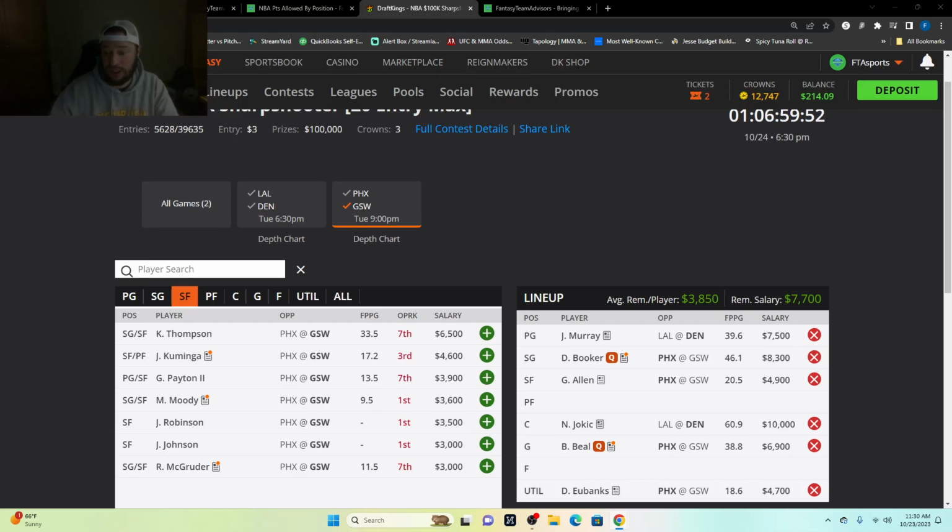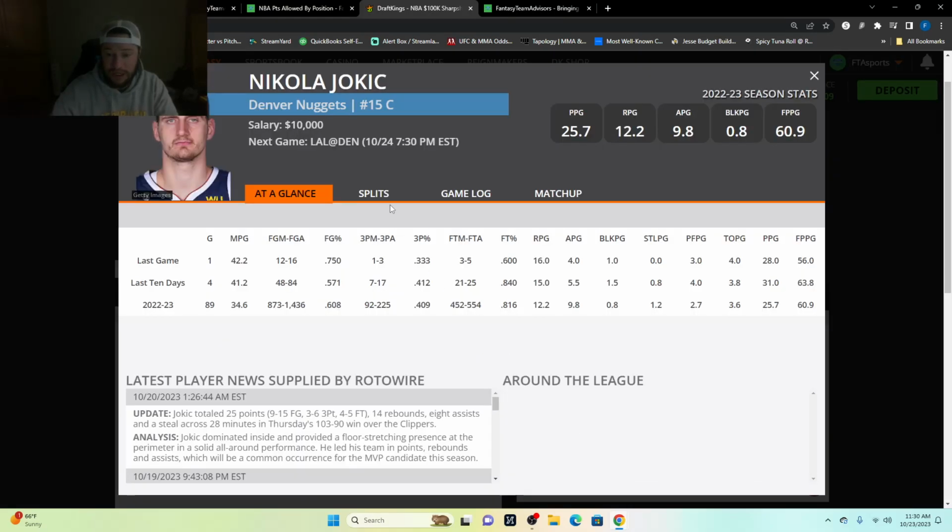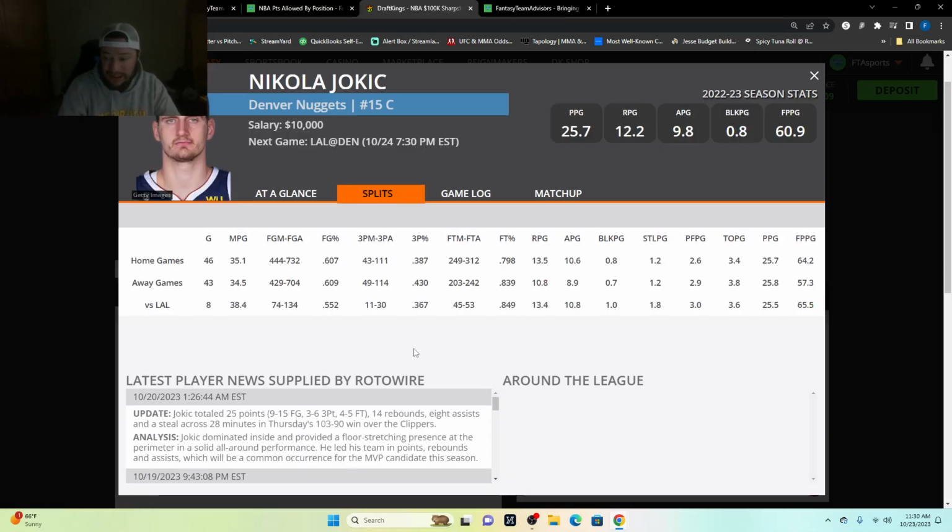I think he absolutely could own the Lakers if we look at what he did last year. In 8 games against the Lakers, he was averaging 65.5 fantasy points per game and 25.5 actual points per game, along with 13.4 rebounds per game, 10.8 assists per game, and 1 block per game in those situations. So that's kind of what we've got.